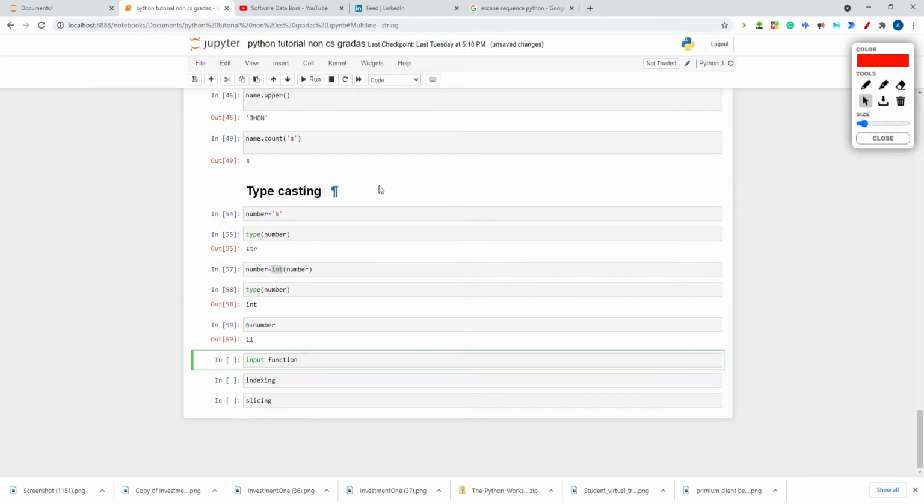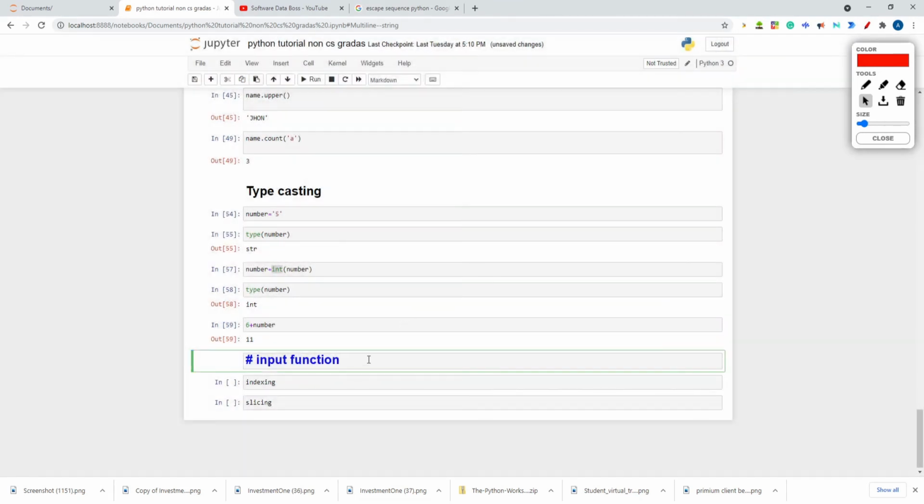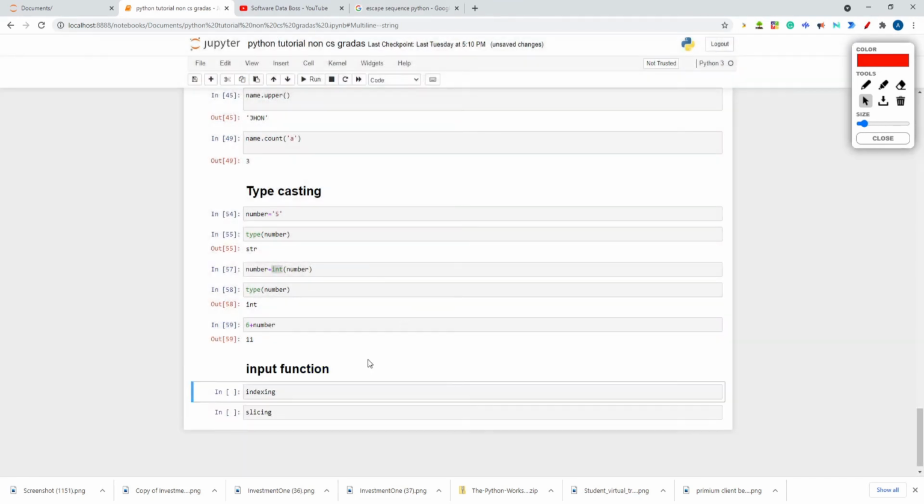So next is the input function. Why do we use the input function in Python? To get user input, you use the input function. Suppose I want to add two numbers, but I want the user to give the input.